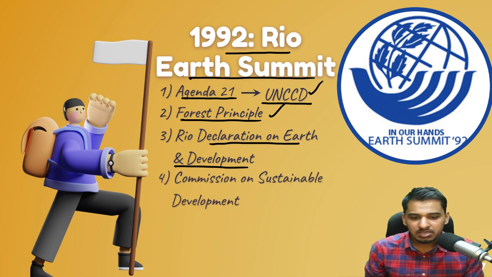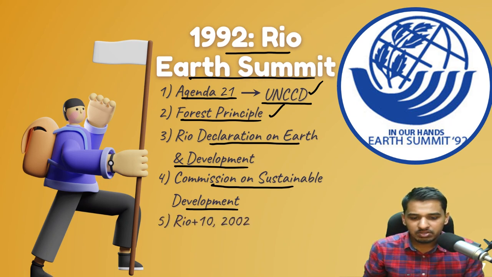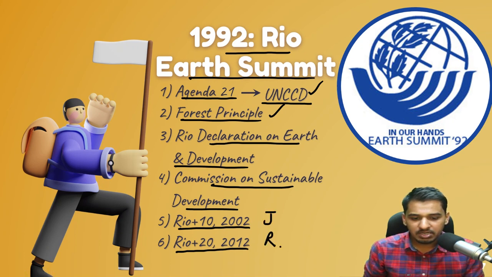Then we have the Commission on Sustainable Development. So a commission was formed after this summit to look after sustainable development. Then we have Rio Plus 10 in 2002. So a meeting took place 10 years after this meeting, in Johannesburg in 2002, and similarly Rio Plus 20 in 2012. So a meeting again took place 20 years after this summit in 2012 in Rio de Janeiro. So this happened in Johannesburg and this happened in Rio de Janeiro. And at last we'll be looking at the Global Environment Facility, what it is, what it does.